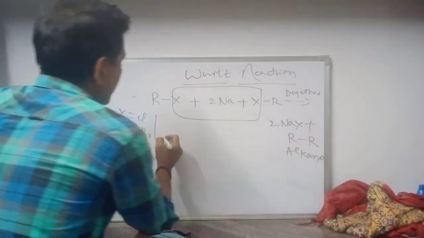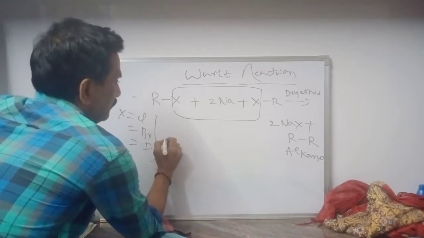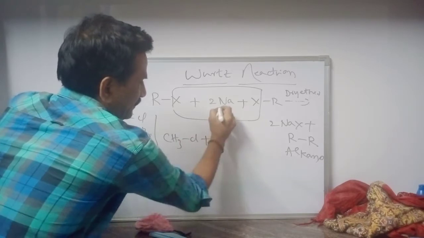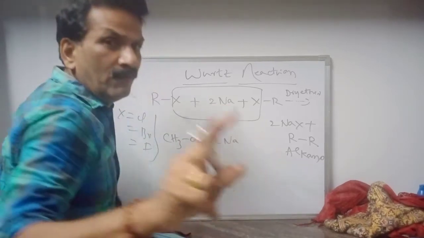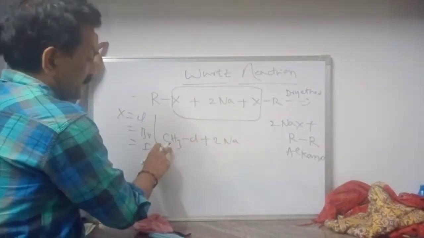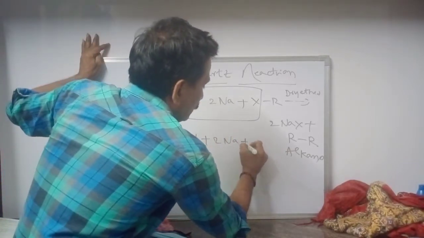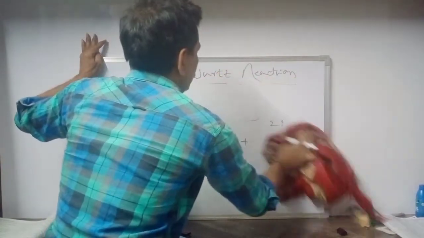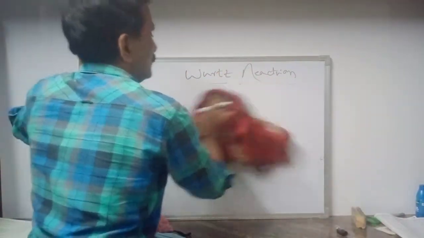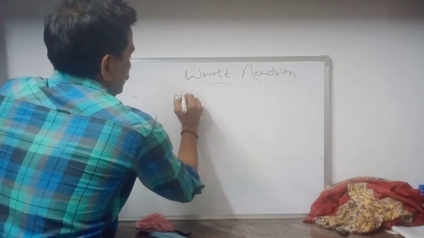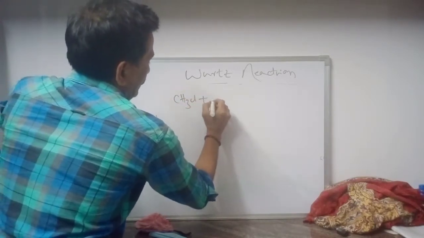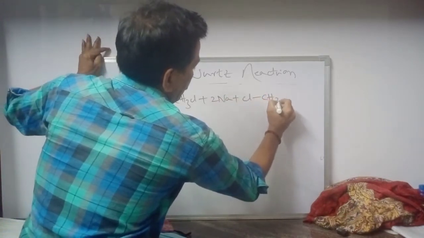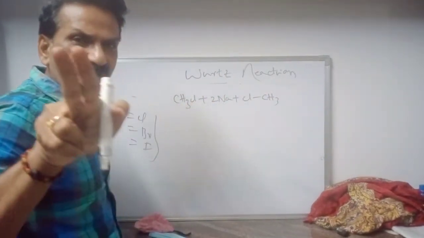Take an example: alkyl halide, methyl chloride. 2 moles of methyl chloride, 1 mole plus again methyl chloride, with sodium.